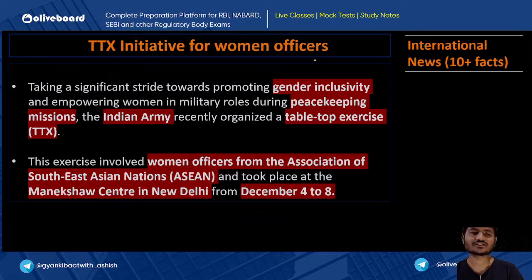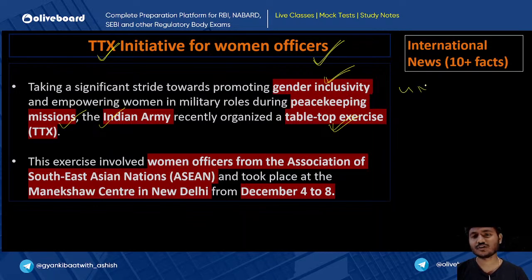Now when it comes to international news, there's a news of TTX initiative for women officers. Okay, good news, let's see what this is. Taking a significant stride towards promoting gender inclusivity and empowering women in military roles during peacekeeping missions, the Indian Army recently organized a tabletop exercise. Okay, so what is the full form of TTX? Tabletop exercise. What is its agenda? What is the agenda for the TTX initiative to go on and on? Its agenda is to promote peacekeeping operations, right?